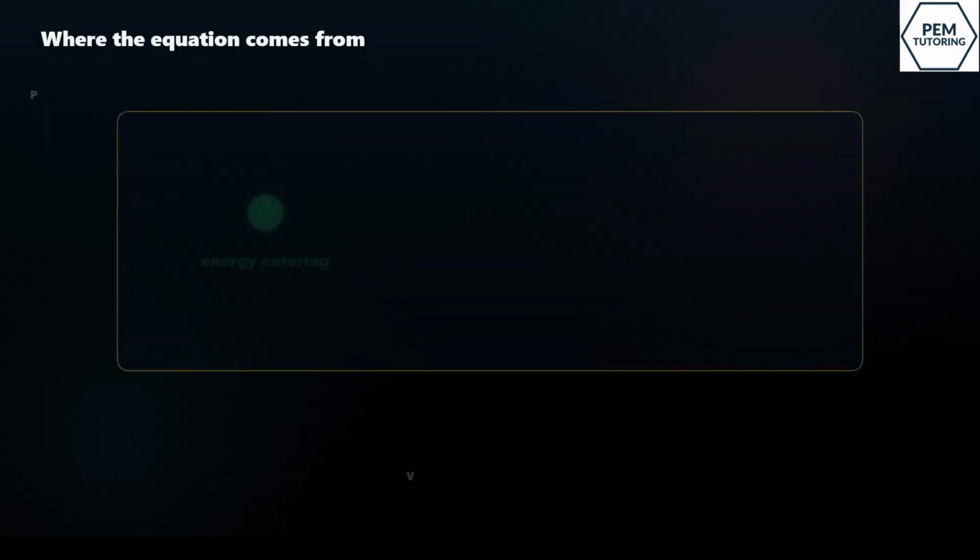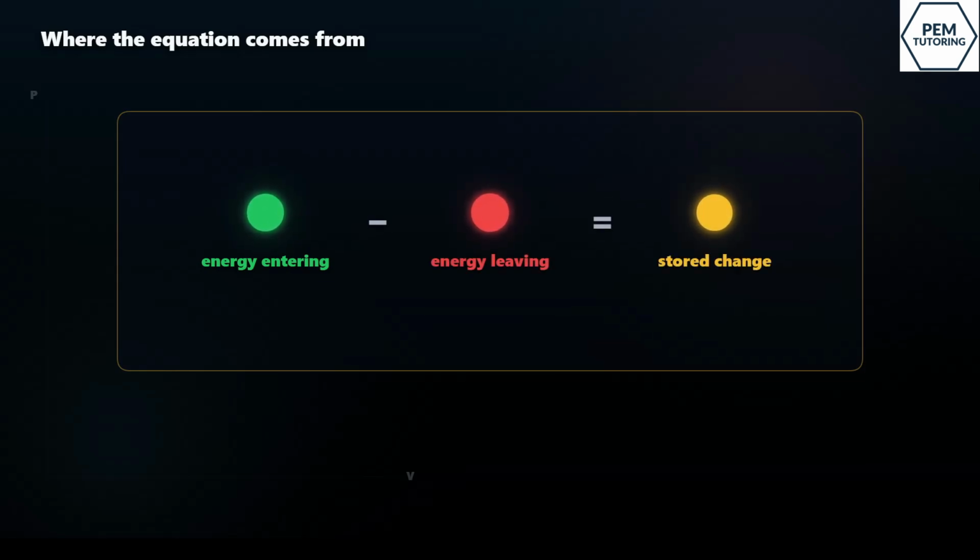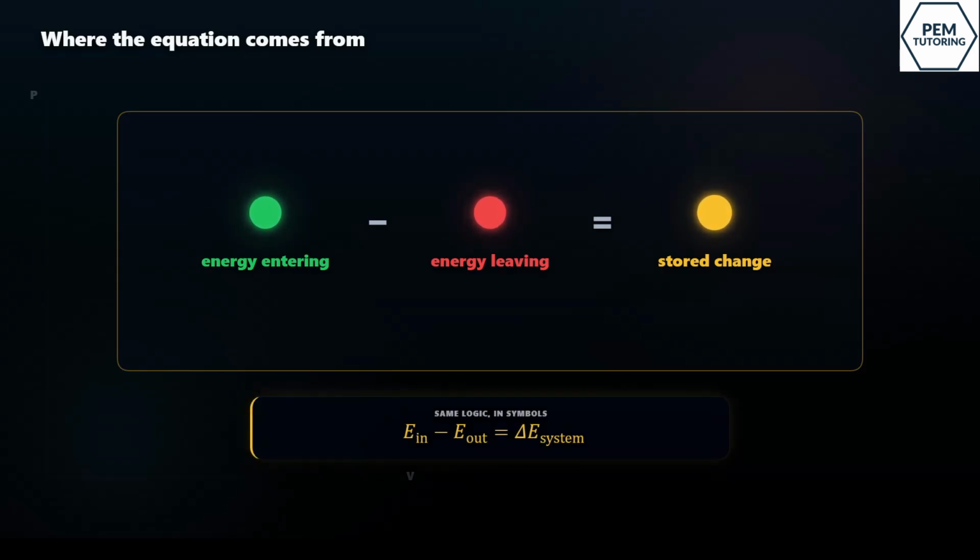On the left, we have energy entering the system. That might be heat, work, or energy carried in by mass. Then we subtract the energy leaving the system. Whatever is left must be the change stored inside the system. So the balance is E in minus E out equals delta E system.